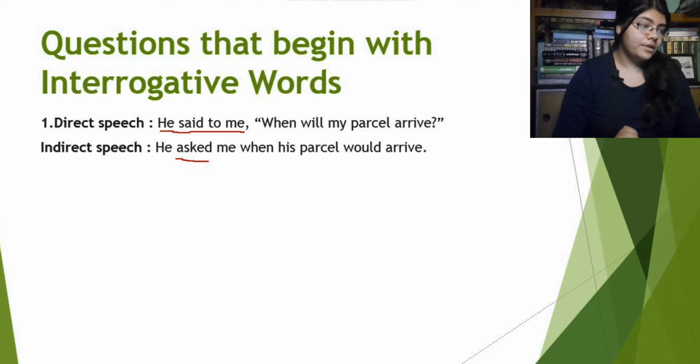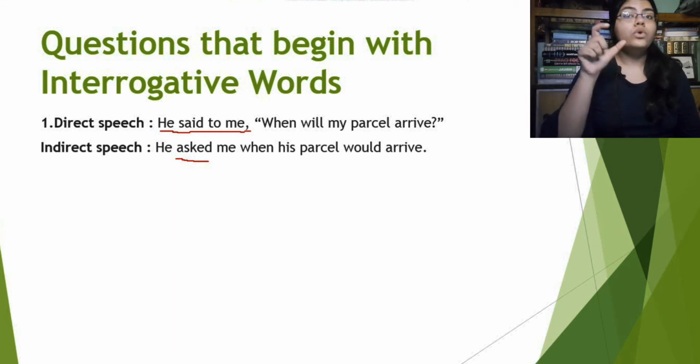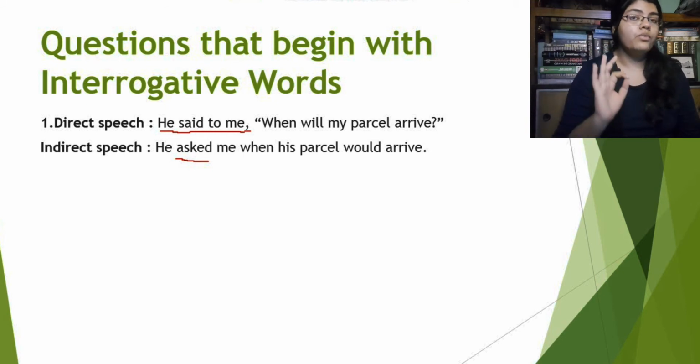Now what will happen? Earlier in normal sentences we saw that the comma in the direct speech will be replaced by the word that. But we saw here in the rules section that no that word will be used in the indirect speech in case of a question sentence. So we won't use the word that in the indirect speech here.